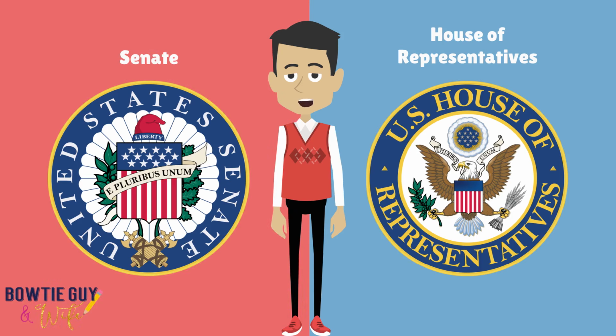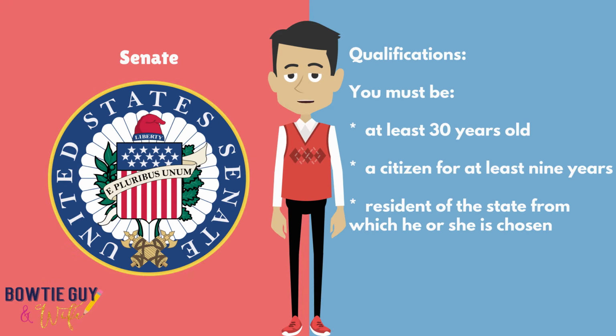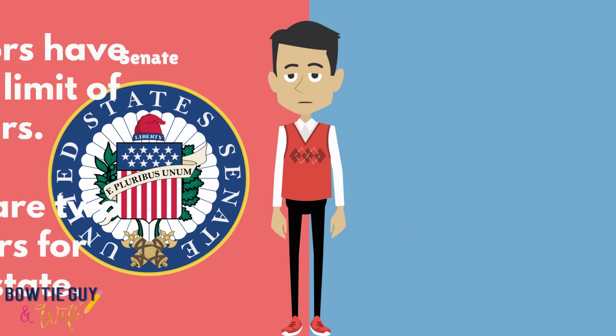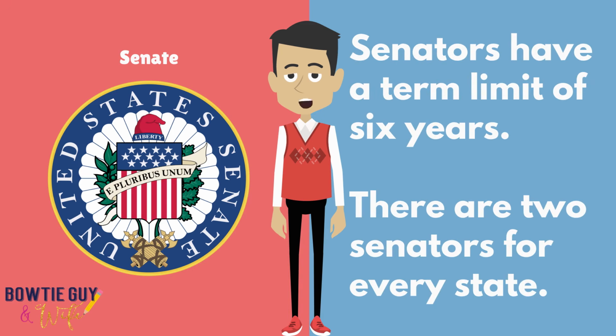Congress is made up of 2 parts, the Senate and the House of Representatives. There are qualifications in order to be a member of the Senate. You must be at least 30 years old. You must have been a citizen for at least 9 years. And you have to be a resident of the state in which he or she is chosen. Senators have a term limit of 6 years. There are 2 senators for every state in the United States.